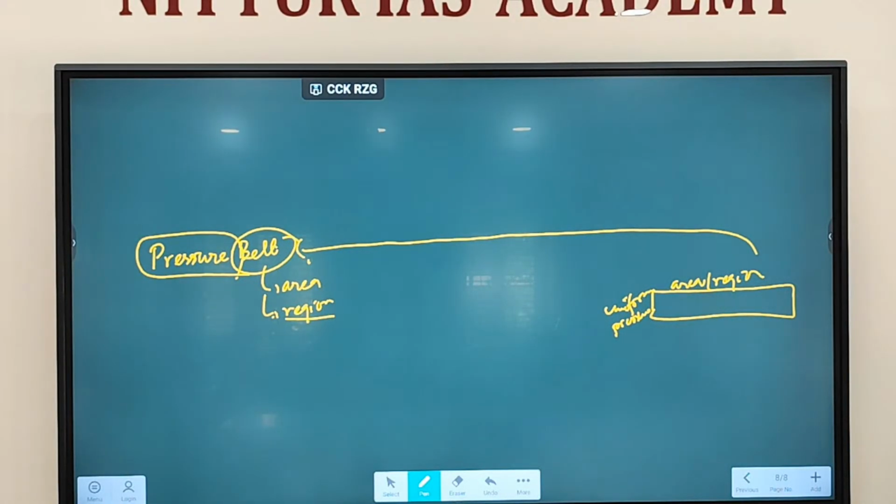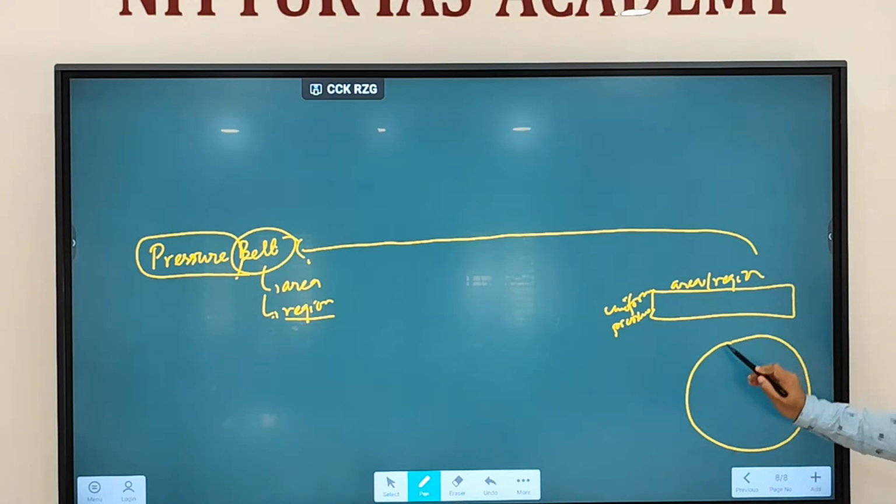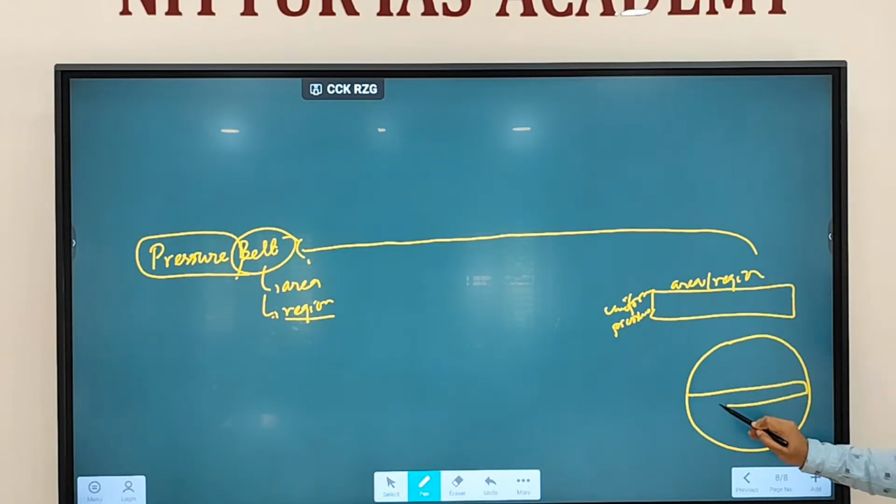So when we are talking about a uniform pressure over any area or region, then this whole thing is called a pressure belt. Like we discussed, in the equator region, you have more sunlight, so the air will get heated and expand, which means low pressure. So this entire equatorial region becomes a low pressure belt.